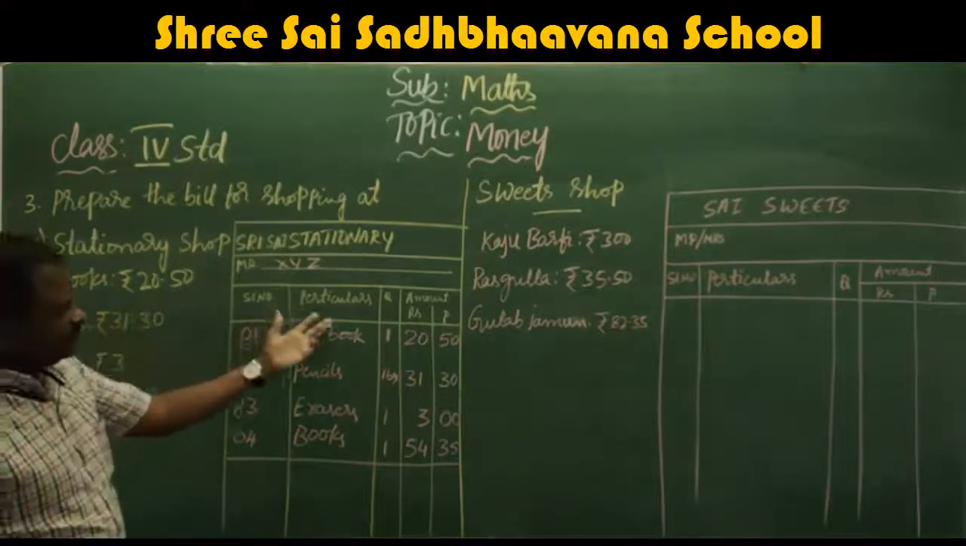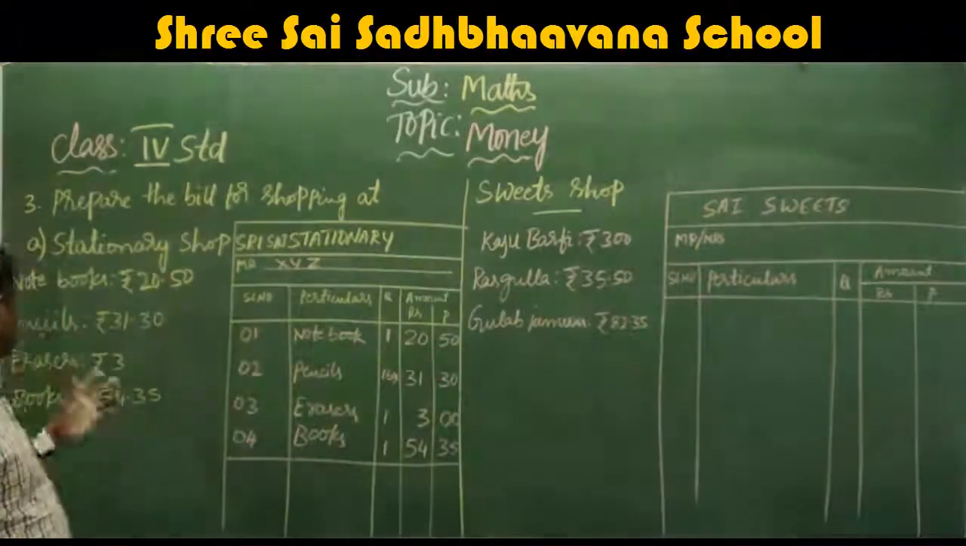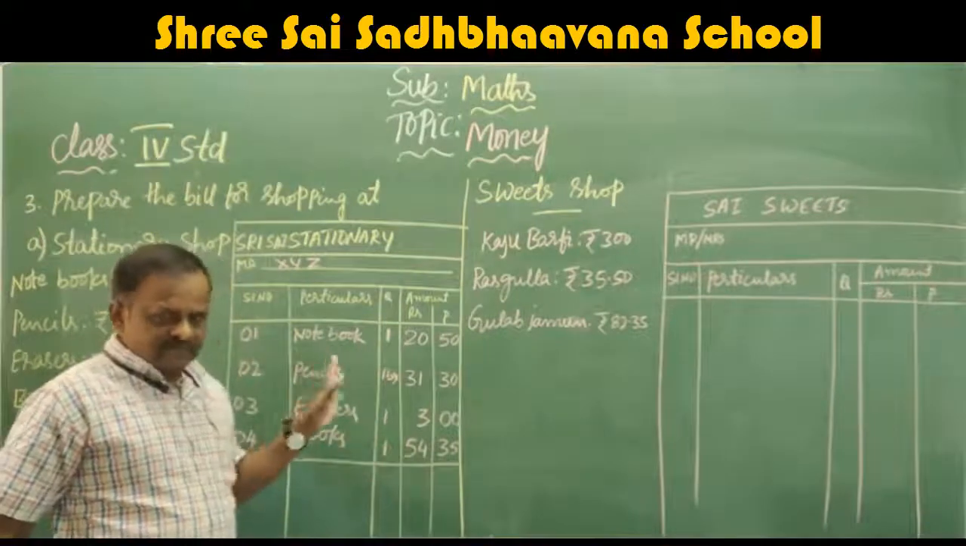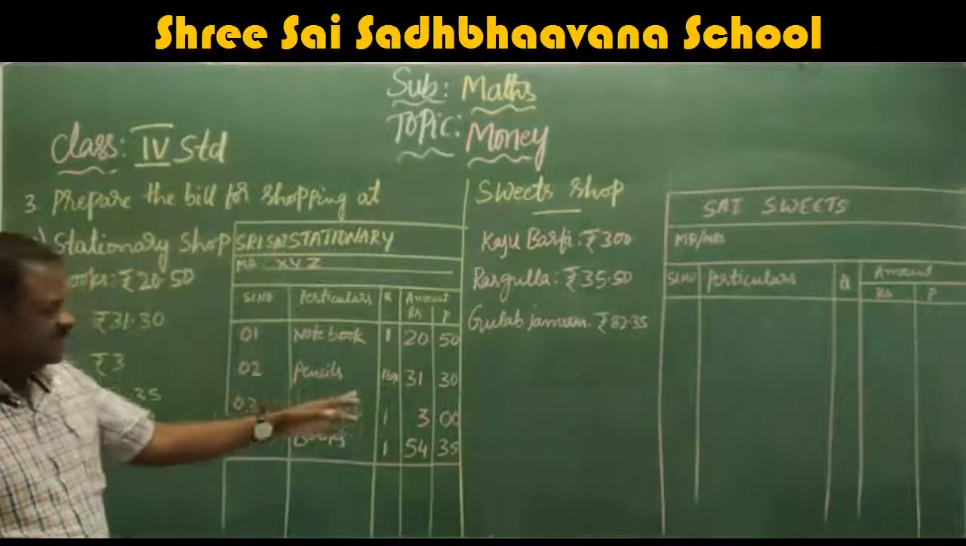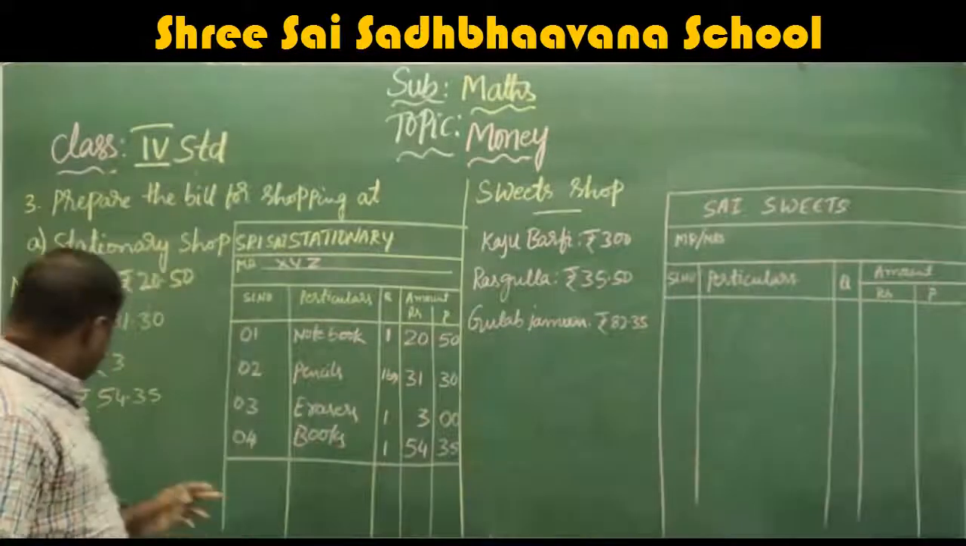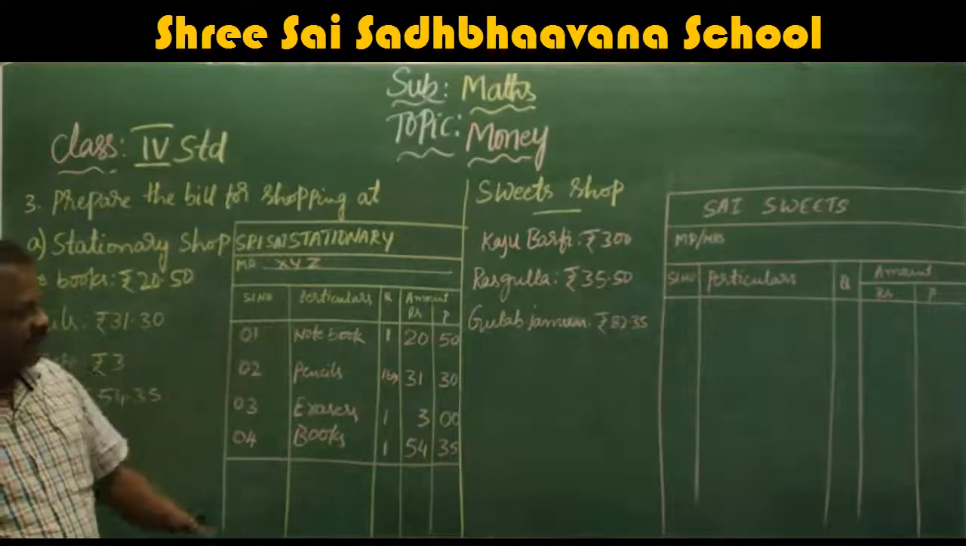Just 1 second, I will explain. Here notebooks, in the particular column we have to write notebook, 20 rupees 50 paisa. Pencils rupees 31. They have not given the quantity, but I have just mentioned it here. Pencils 31 rupees 30 paisa. Eraser 3 rupees. Books 54.35. Now you find the total.